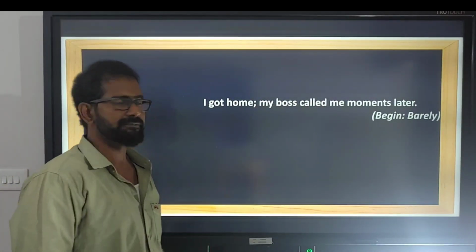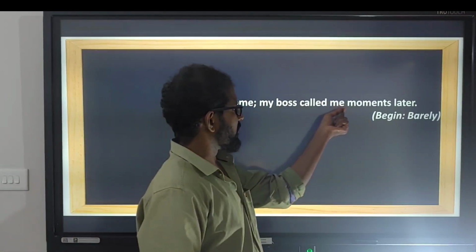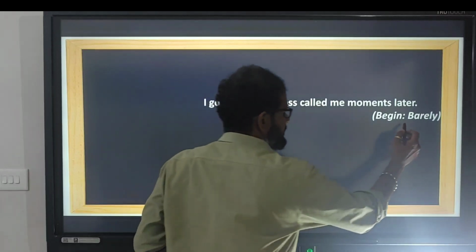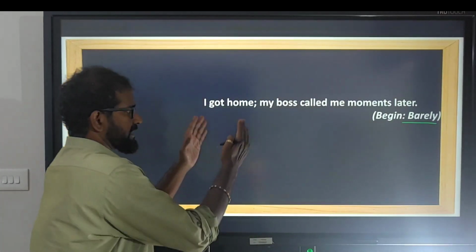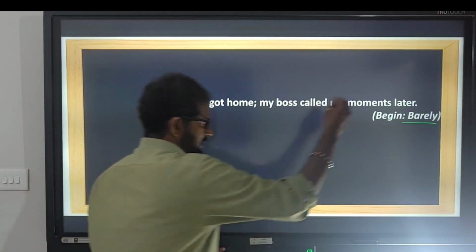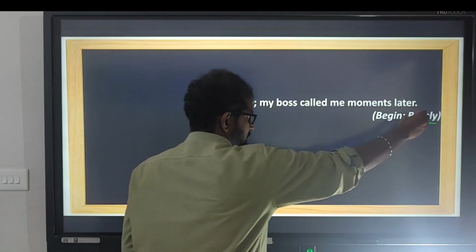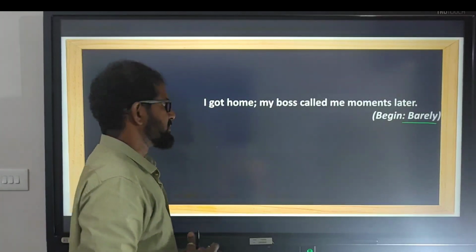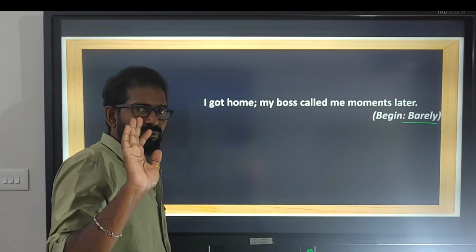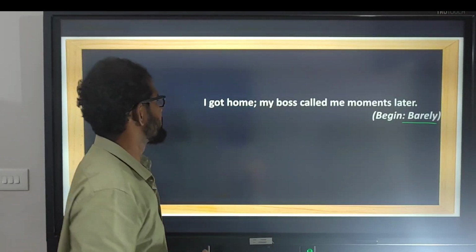I got home. My boss called me moments later. We are asked to begin with barely. So while combining these two sentences using barely, we need to remember the 4 points we discussed earlier. First, find out which is the first completed sentence.